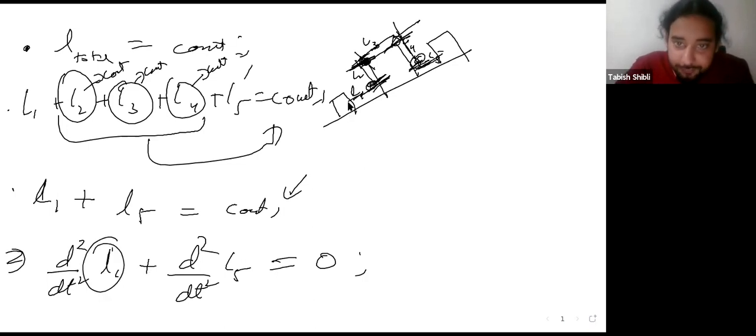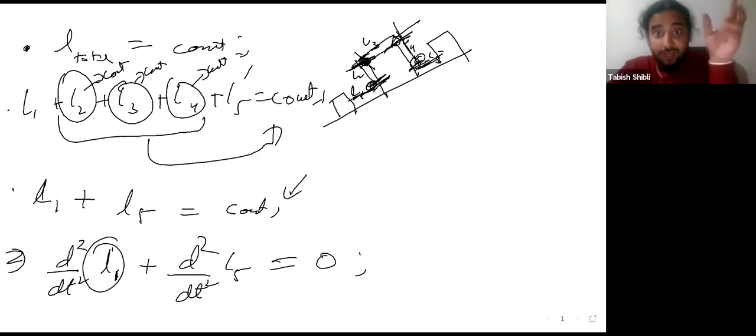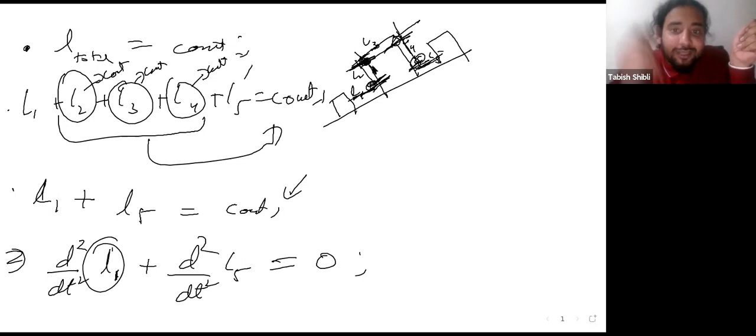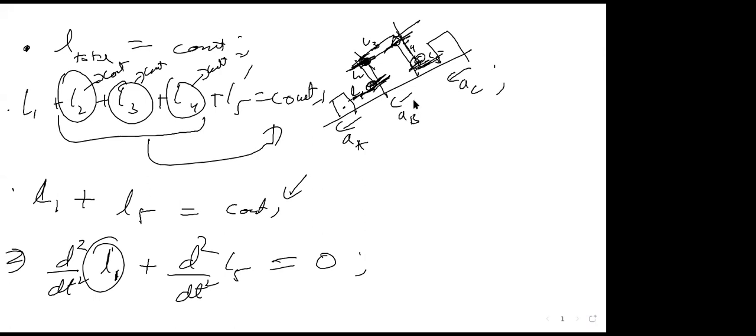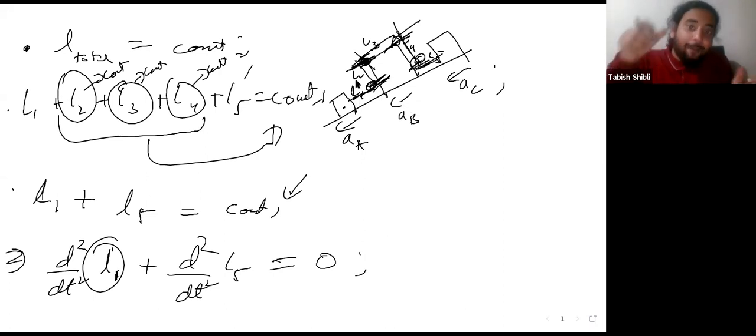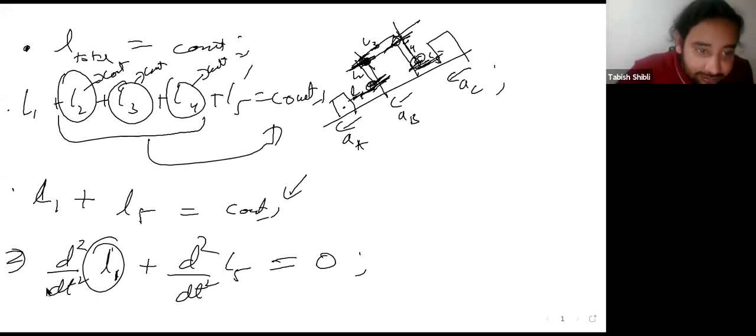So this is the rate of change of L1, right? Now the rate of change of L1 will be positive if L1 is increasing, right? Acceleration, whatever I have said for all of them, I have said in the downward direction. I've called these accelerations AA, AB and AC, right? So if L1 extends, if L1 increases, my body A will accelerate downwards. So this will just be positive. This will just be AA.